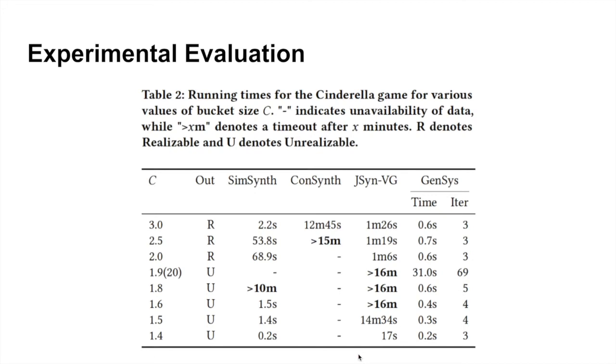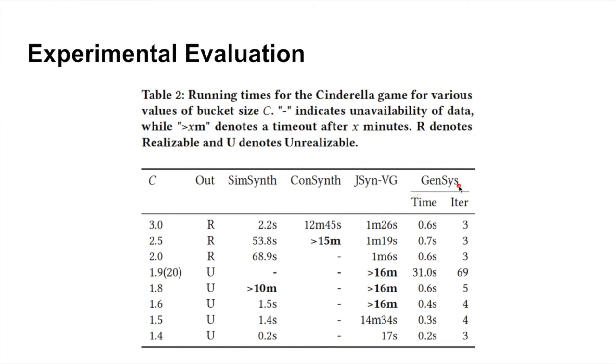This table shows the running times for the Cinderella game for various values of bucket size C, ranging from 3 to 1.4. R indicates that the game is realizable for Cinderella, whereas U indicates that the game is unrealizable for Cinderella. We compare against 3 state-of-the-art tools, SimSynth, ConSynth, and JSynthBG.